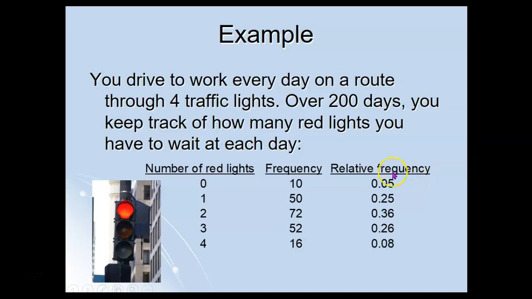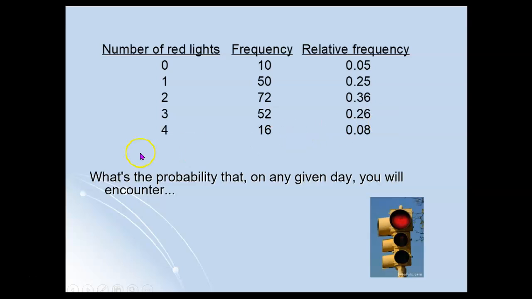So we can take these relative frequencies as our probabilities. Like we could say there's a 0.08 probability that on any given day you'd have to wait at 4 red lights on your way to work. So what's the probability that on any given day you will encounter 0 red lights? Well, that would be 0.05 based on this.